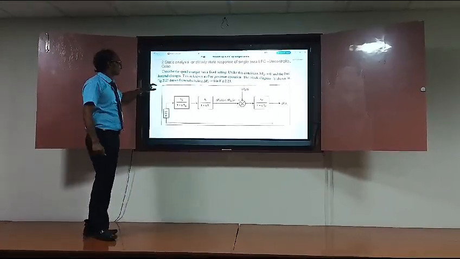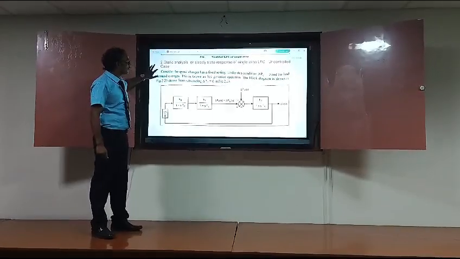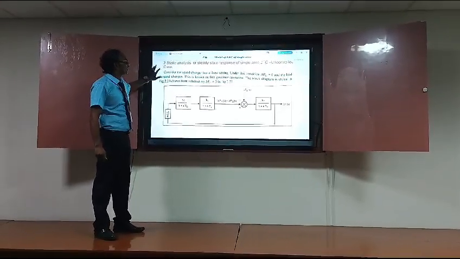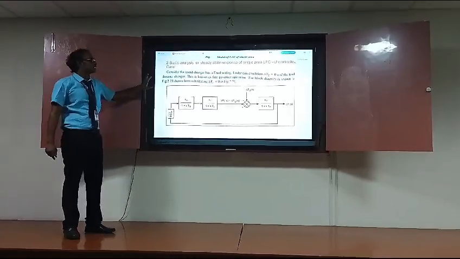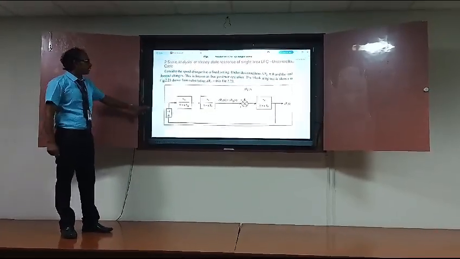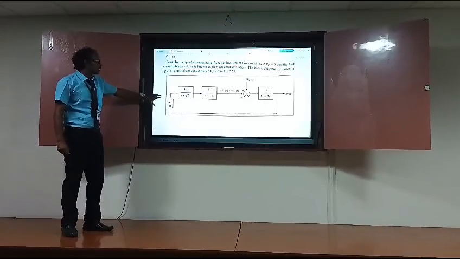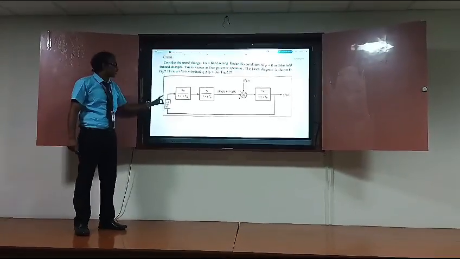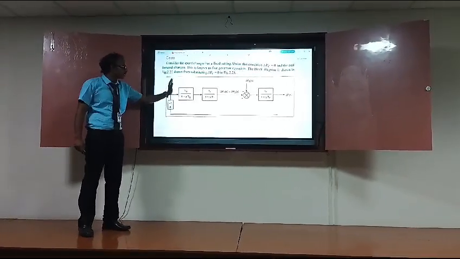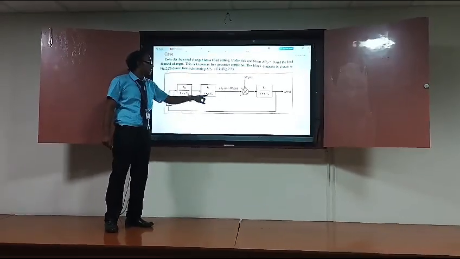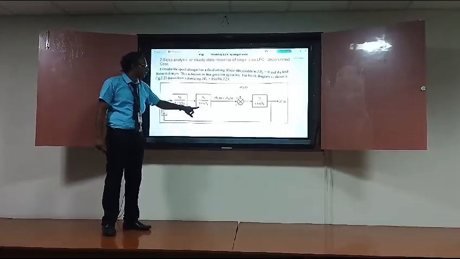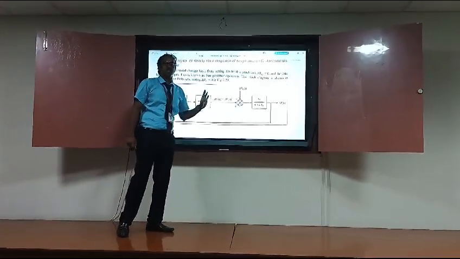So in this unit, one of the important derivations is the steady state response of the single area load frequency control, the uncontrolled case. This model belongs to the speed governor model, this one is your turbine model, and this one is your generator model.